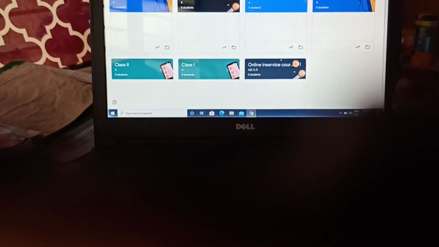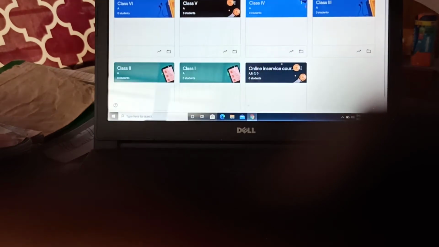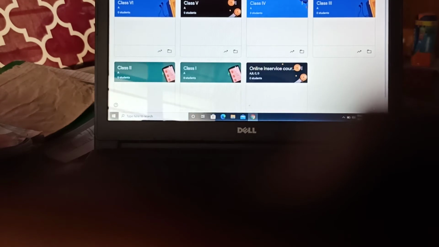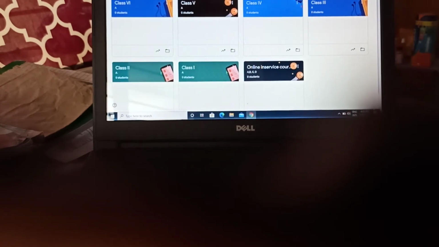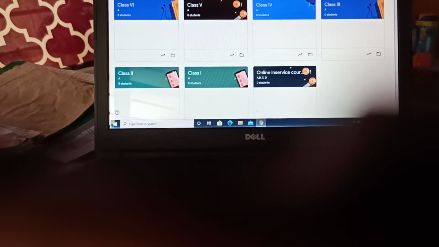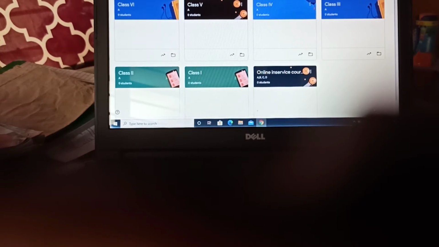Especially in the present time, when schools are not taking place offline and we are taking online classes, Google Classroom is playing a very good, very effective role. Here we can do whatever we want, it helps us stay organized, and saves our time also.